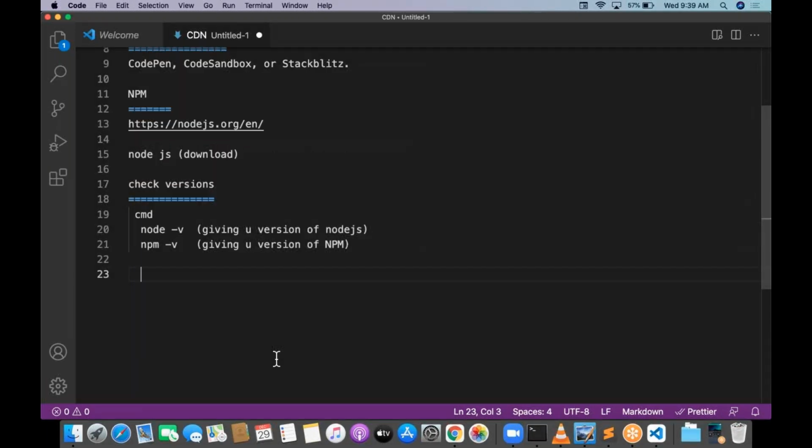After that, what we need to do is create a folder on desktop. Next point is check the desktop path.